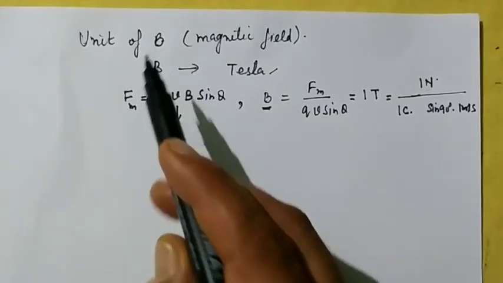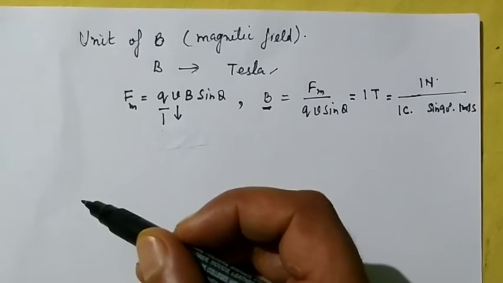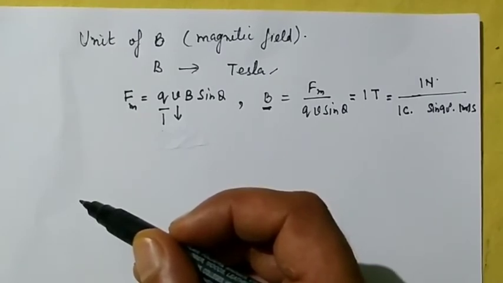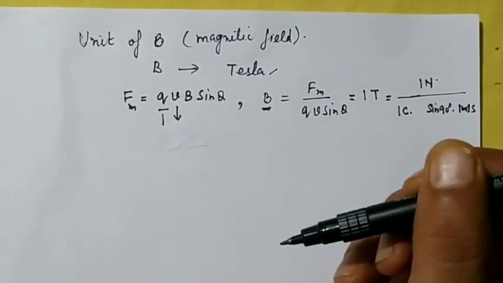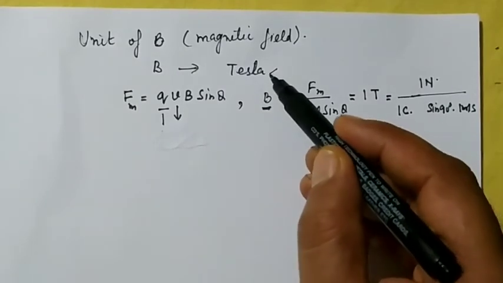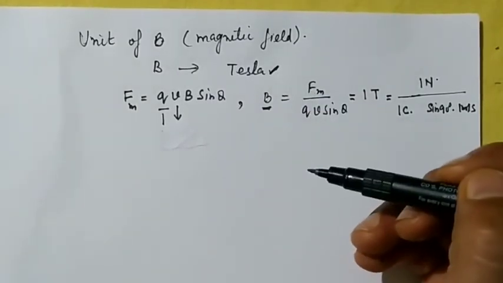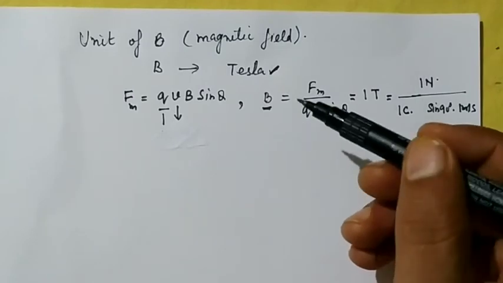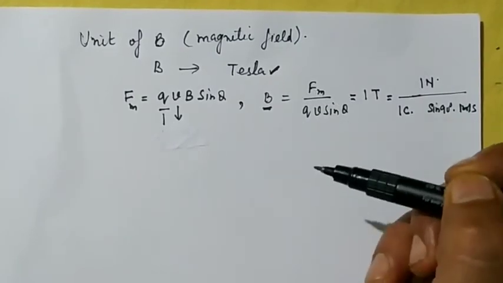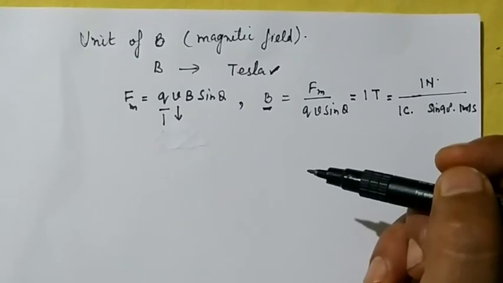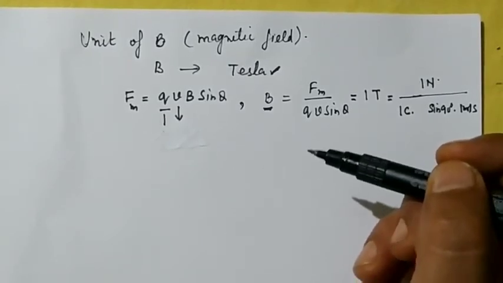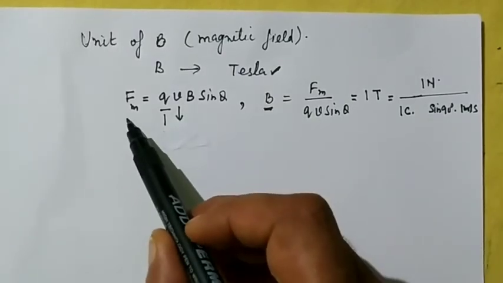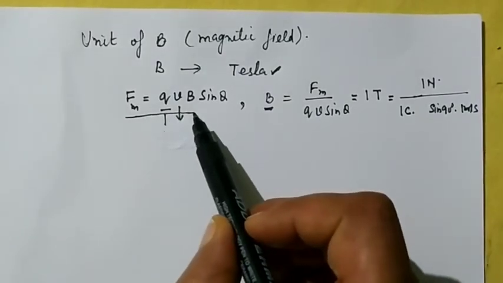About the unit of magnetic field. The unit of magnetic field is Tesla, to honor a scientist named Nikola Tesla, so they honor him by keeping the unit of magnetic field as Tesla. Now next is, how will you define, or when can we say that the magnetic field is 1 Tesla? We can define it with the help of the Lorentz magnetic force.